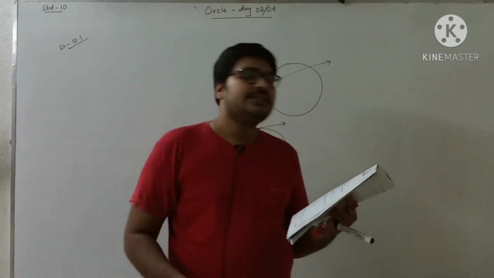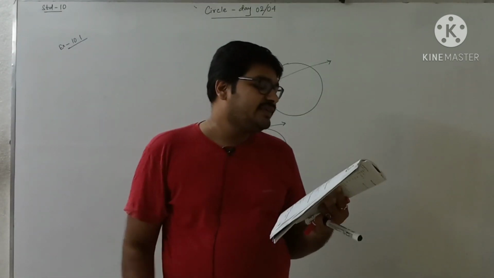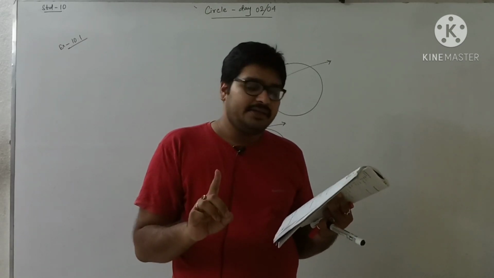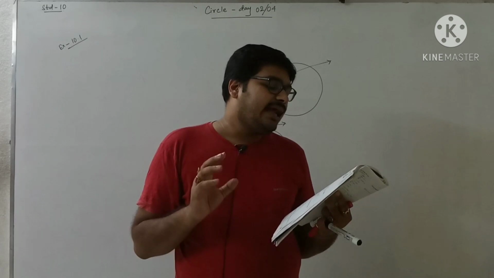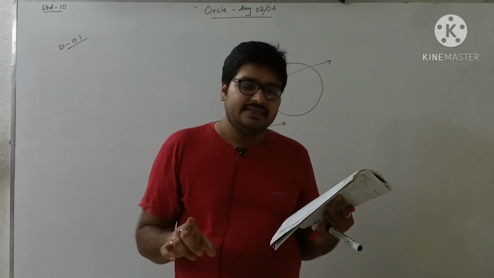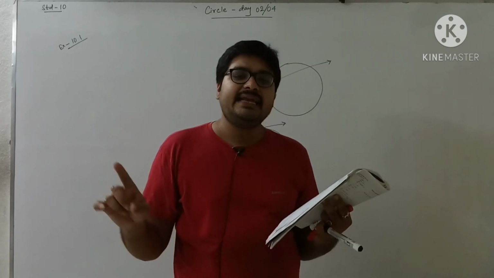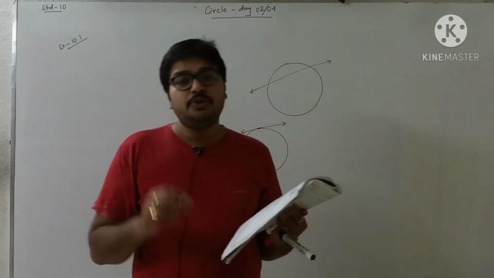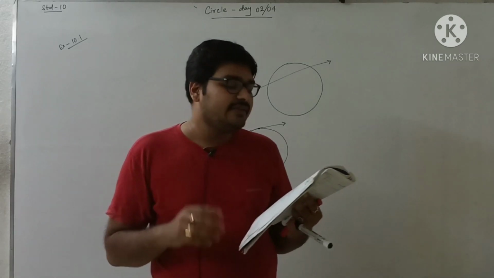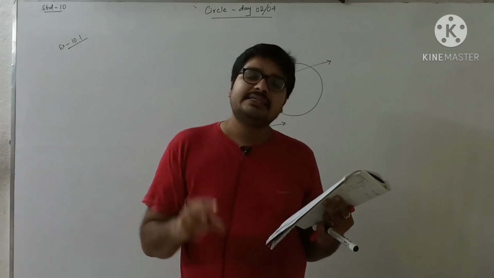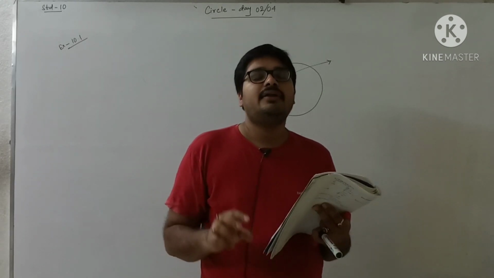So for question number 2, check your answers. First one, a tangent to a circle intersects it in 1 point. Second one, a line intersecting a circle in 2 points is called a secant, S-E-C-A-N-T, secant spelling. Third one, a circle can have 2 parallel tangents at the most. And the fourth one, the common point of the tangent to a circle and the circle is called the point of contact.